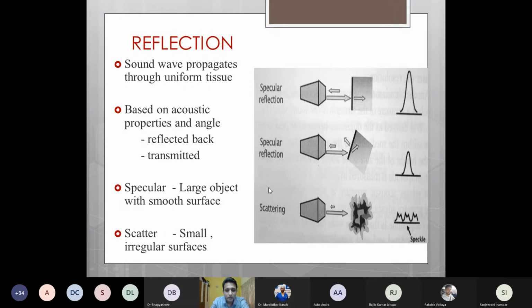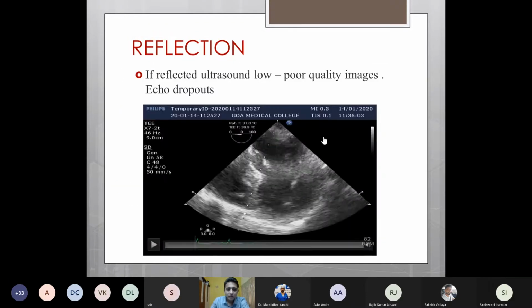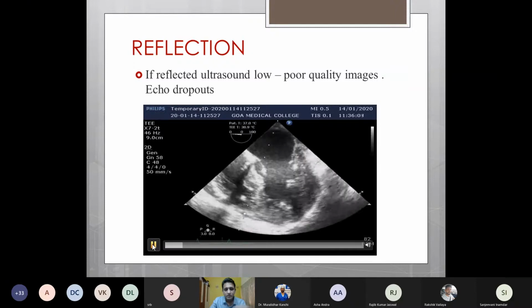And just to mention, whenever these ultrasound waves fall on irregular surfaces such as clumped RBCs, they get scattered. They neither get reflected nor refracted, but the phenomenon which occurs is scattering. If the received ultrasound waves are low in quantity, then this will lead to a poor quality image and echo dropout. So this is a 2D echo image.